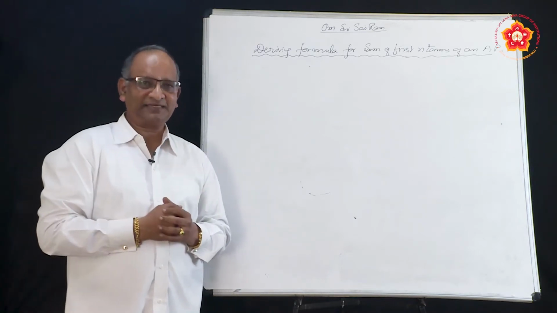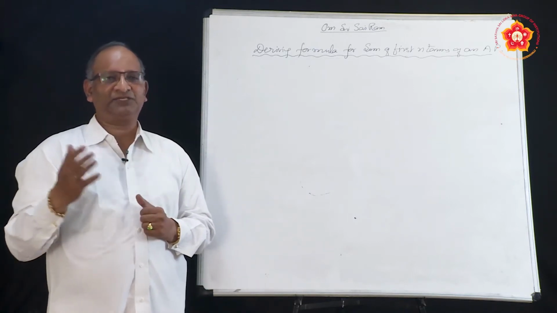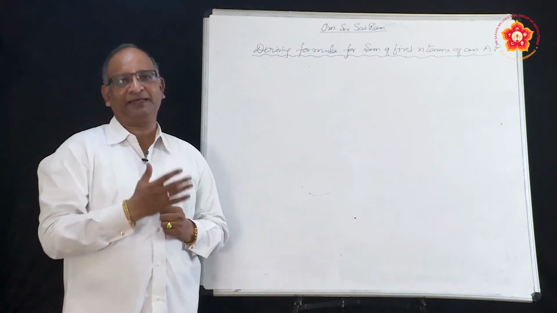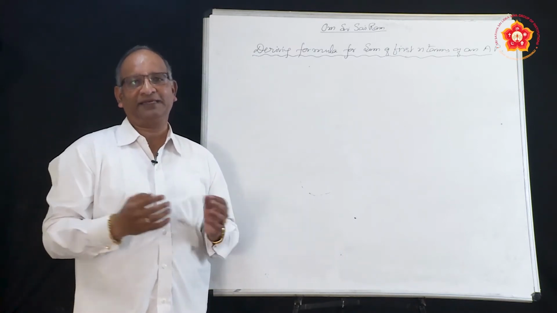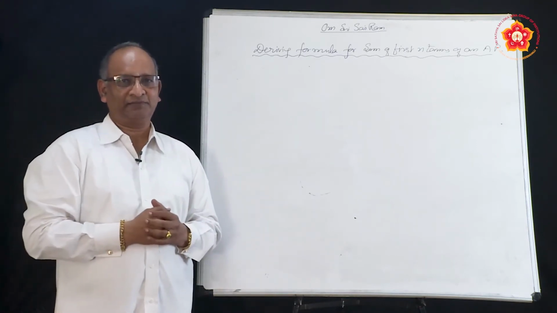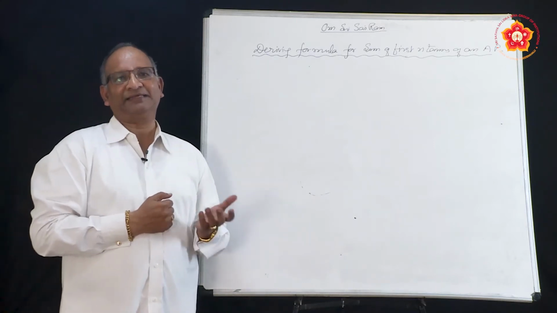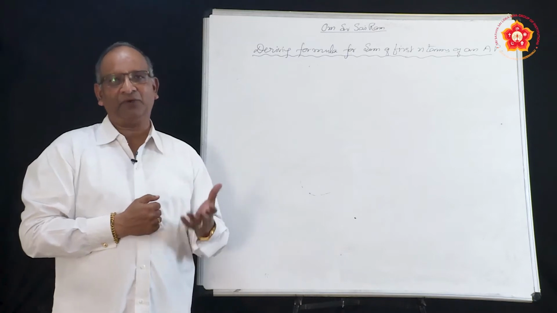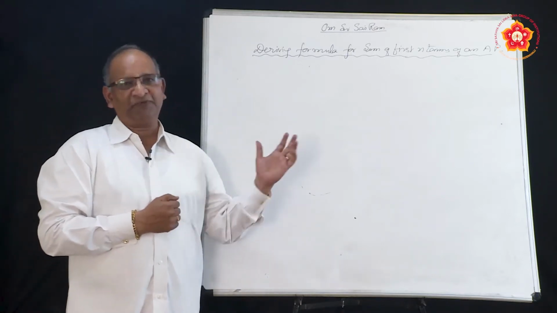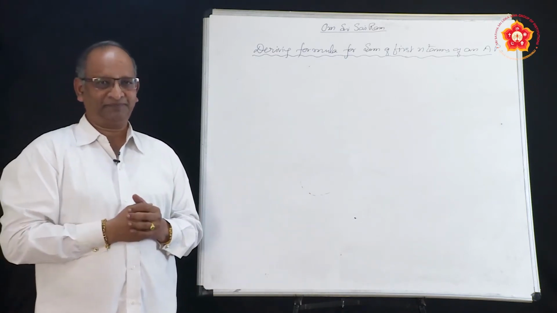Sequence, as we discussed earlier, when the terms are arranged, numbers are arranged either in ascending or descending order, we call it sequence. When we add those terms, we call it series. So now we are going to study arithmetic series. Basically, we are trying to add the terms of arithmetic progression. But before we go to derive the formula, just think of a situation.